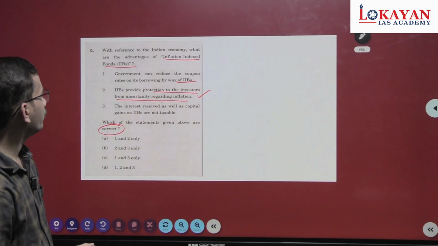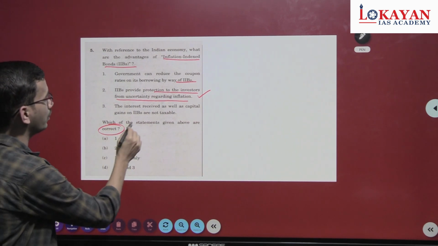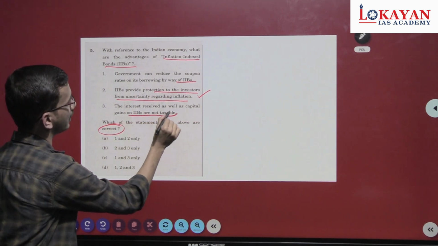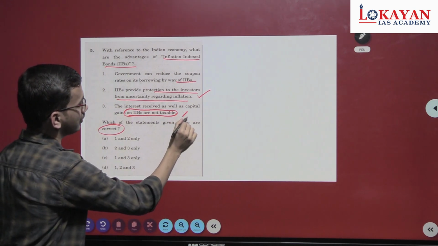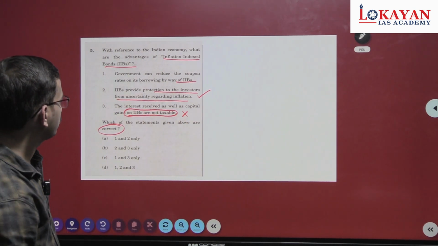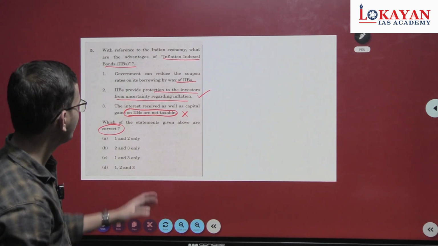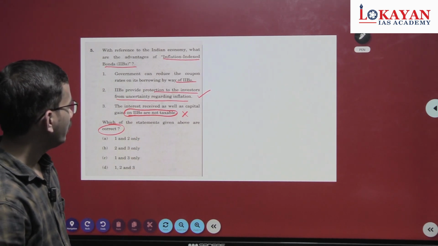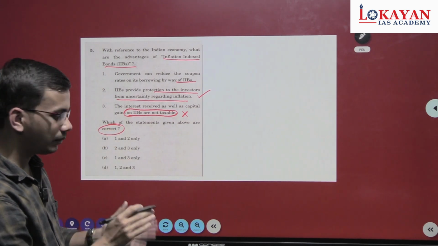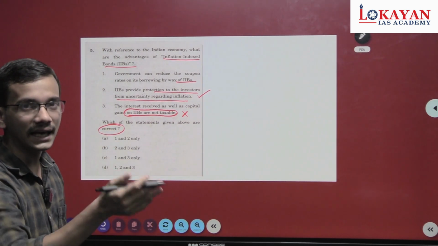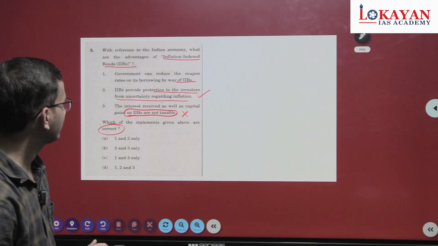The interest received as well as capital gains on inflation index bonds are not taxable. So this one is incorrect, because it's not such a thing. UPSC has also previously asked such a question, that by doing this there will be tax exemption, but that's not the case.